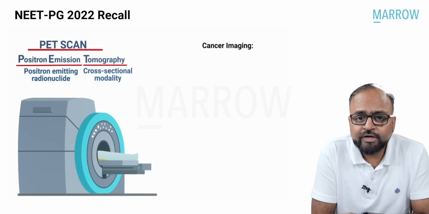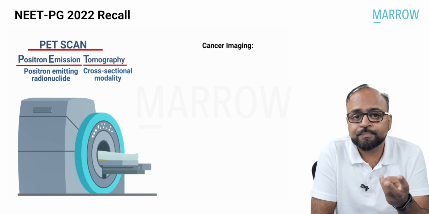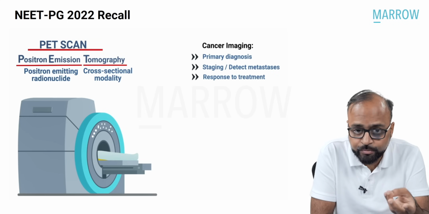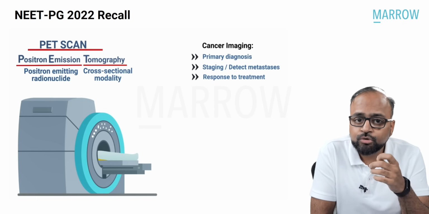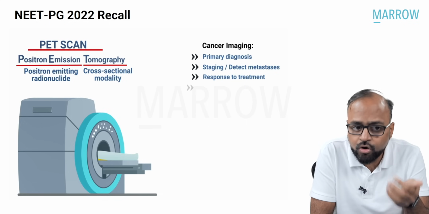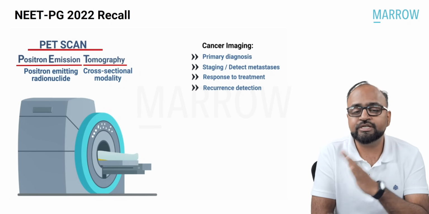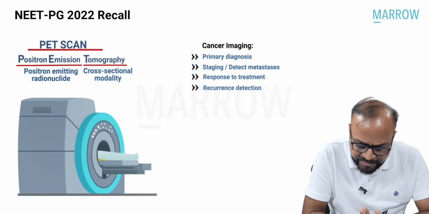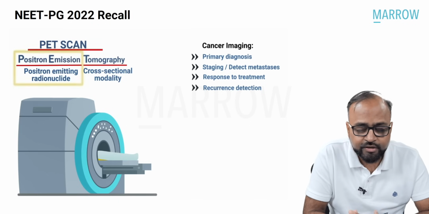Now, the most important application of PET scan is cancer imaging. So right from primary diagnosis of cancer to staging of cancer to detect metastasis, when a patient is on treatment to assess the response to treatment, and when the patient has completed the treatment to look for recurrence of cancer. So for all these things, PET scan is used. Everything related to cancer imaging, which scan is done now? It is the PET scan. Now in PET scan, the radioisotope that we use is a positron emitting radioisotope.